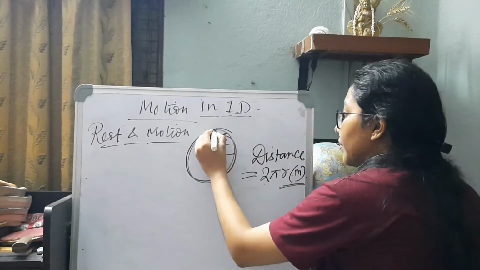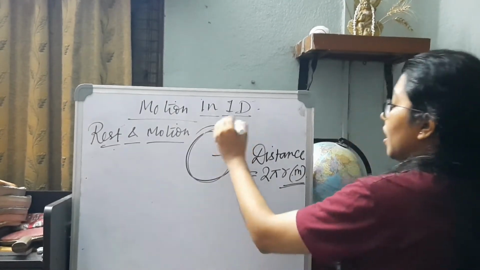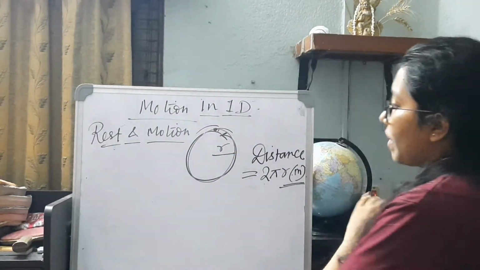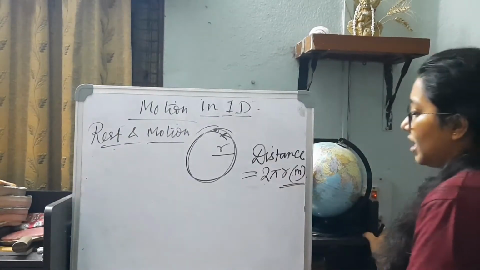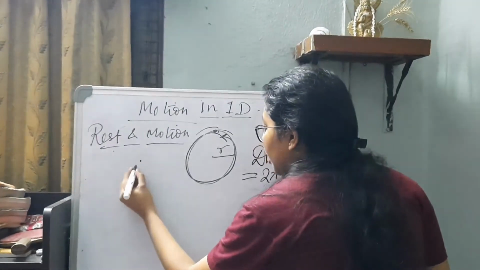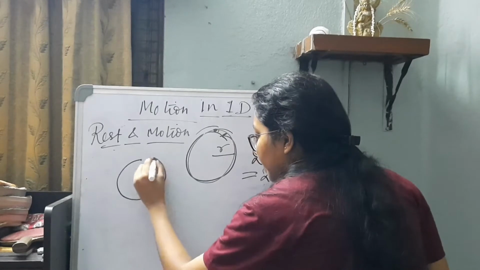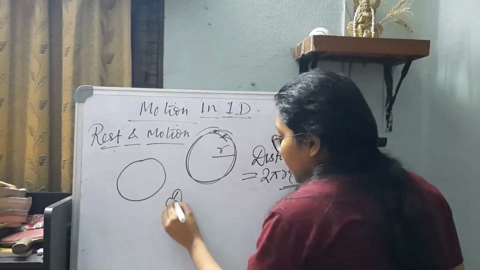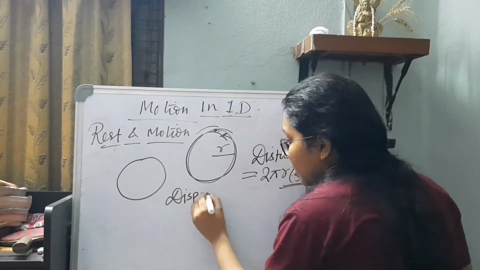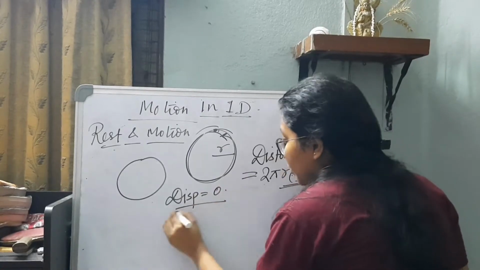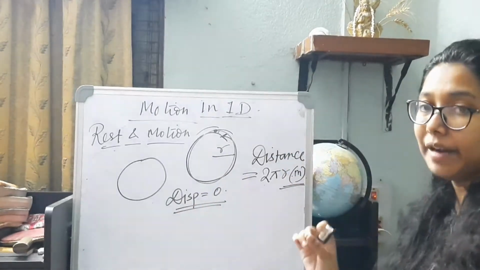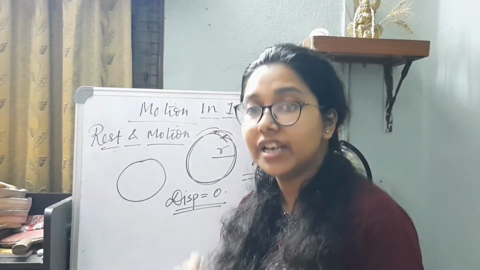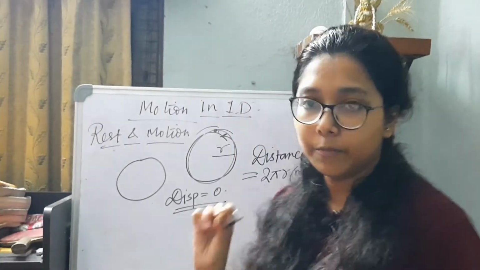If I start from this point and end up at this point, the distance moved is still 2 pi r meter. But when I start from this point and end up at the same point, displacement is 0, because displacement depends on the initial position and the final position.